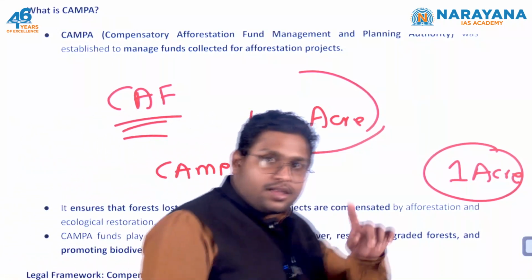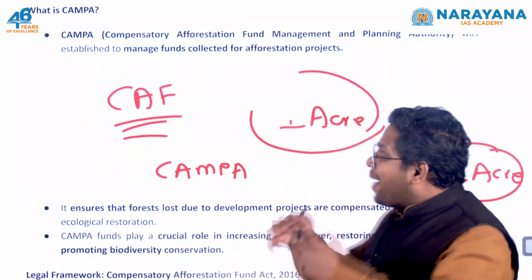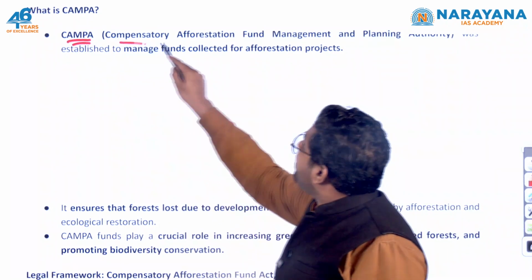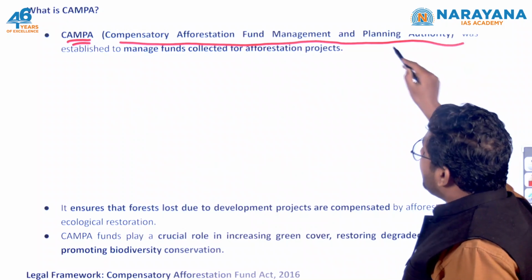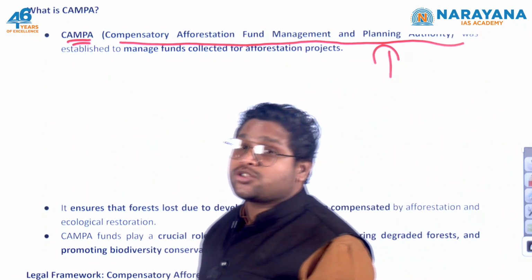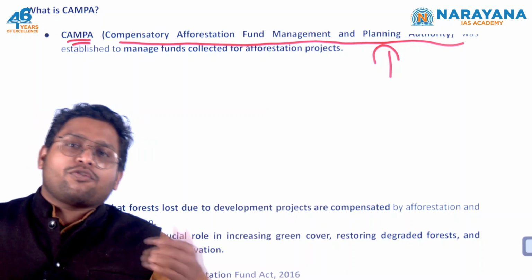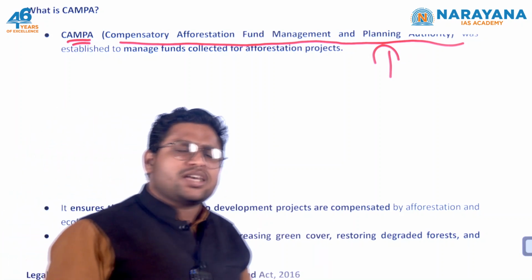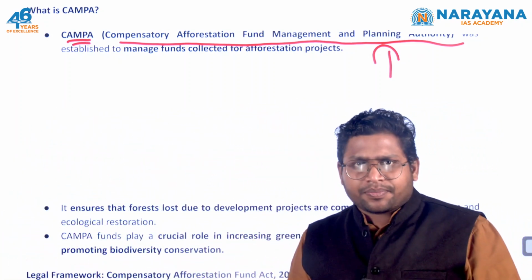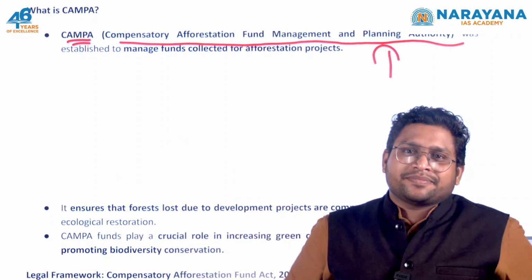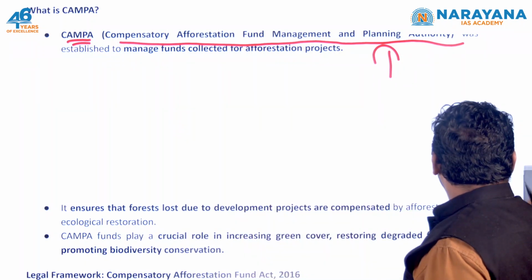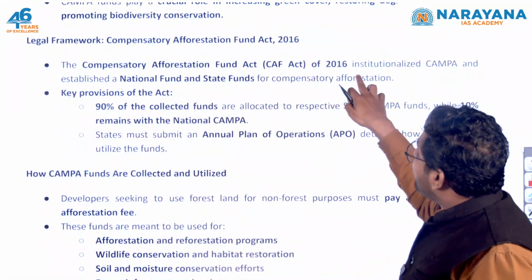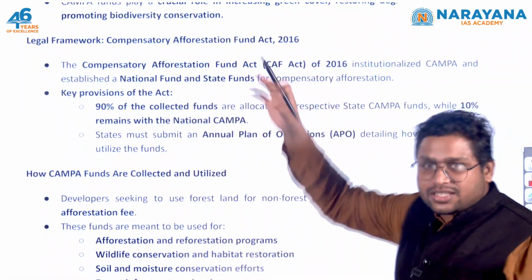CAF fund. Now this fund is managed by an authority, and the name of that authority is CAMPA, Compensatory Afforestation Fund Management and Planning Authority. What do these authorities do? They'll take this money, they'll use it for forests, for the conservation of forest, for afforestation, for anything which ensures that forests are protected. So somehow this money is with the forest department, and this is the news that these officials are misusing that amount. Okay, so you can read about this CAF Act of 2016. It clearly talks about this fund.